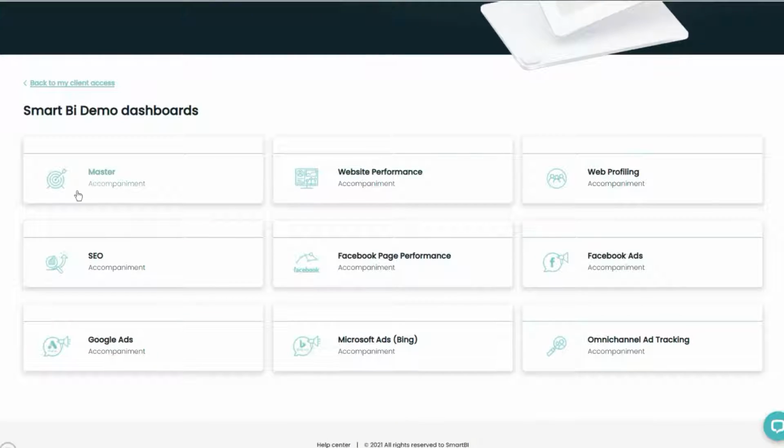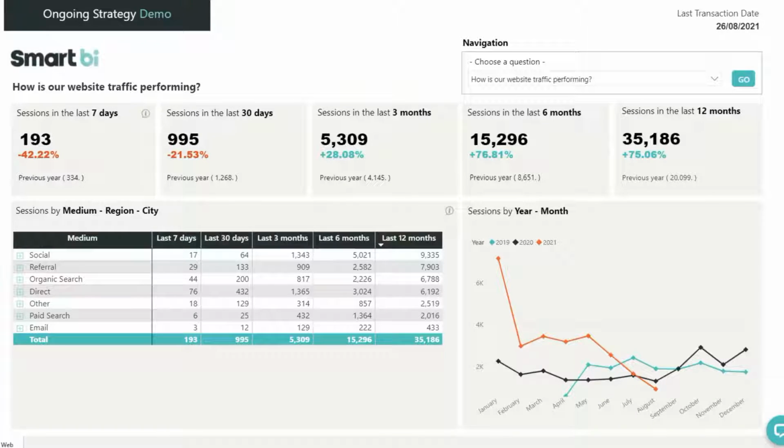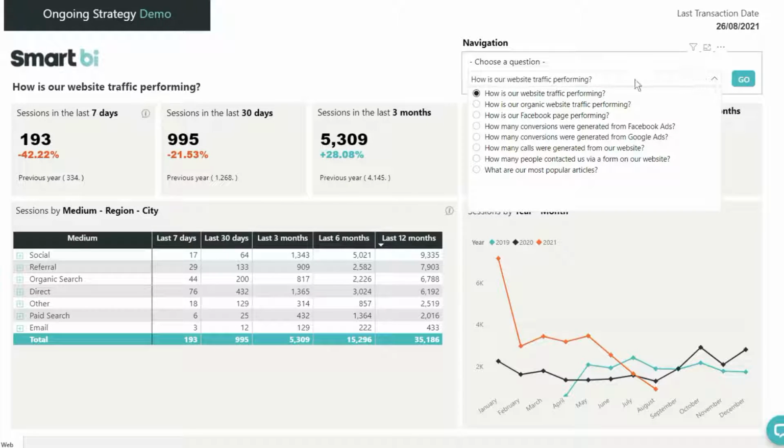Thanks to the Master Dashboard included in all our SmartBi packages, you'll quickly get answers to your questions. We really mean answers to your questions. The Master Dashboard offers you an interface in which you select a question and we return an answer.